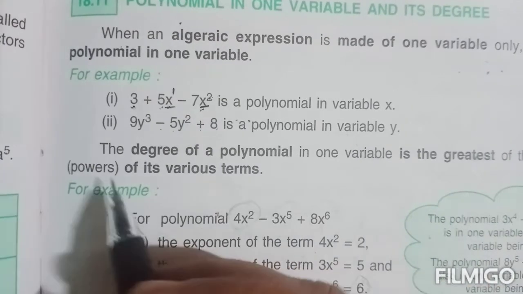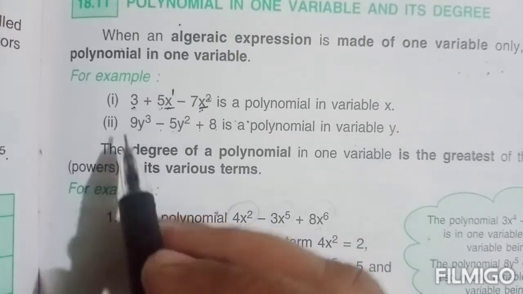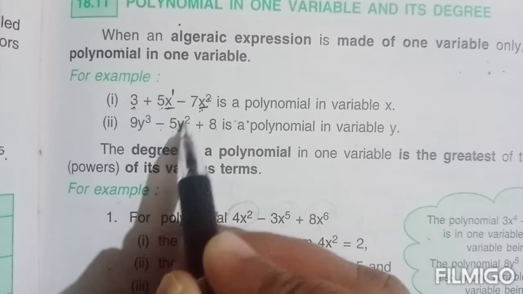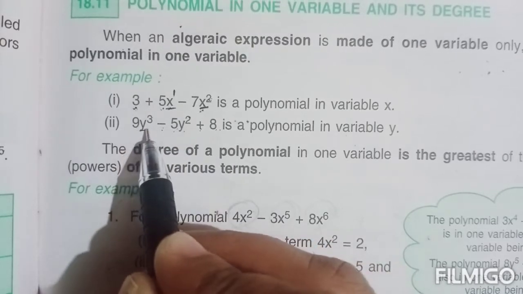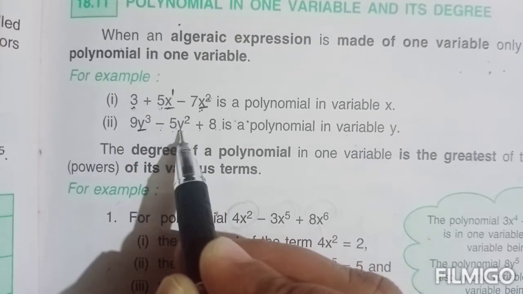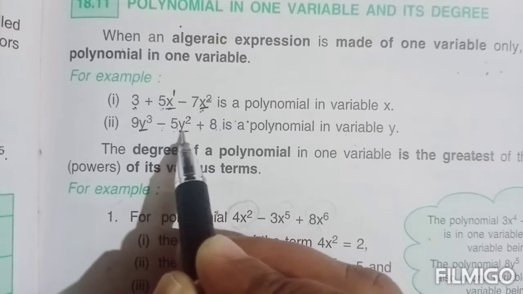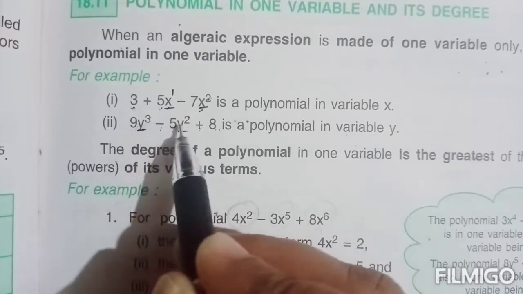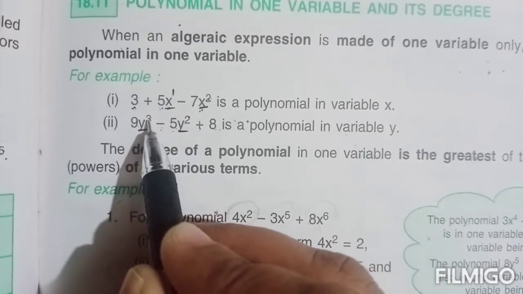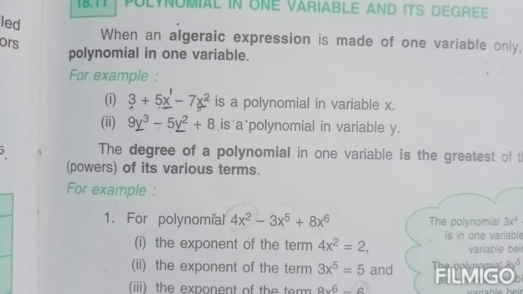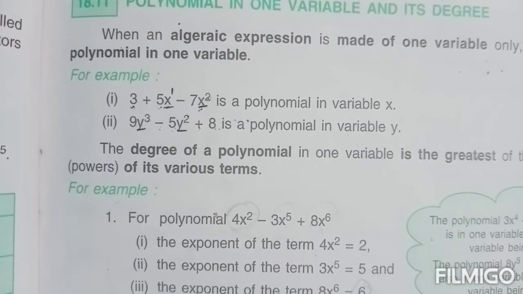Okay. Similarly here, in the second example you can see 9y cubed minus 5y square plus 8. So here y raised to 3 is there. Now in the second term y raised to the power 2. So which among will be the degree? 3. 3 is the degree of this polynomial. Greatest power, greatest of the exponent of its terms.